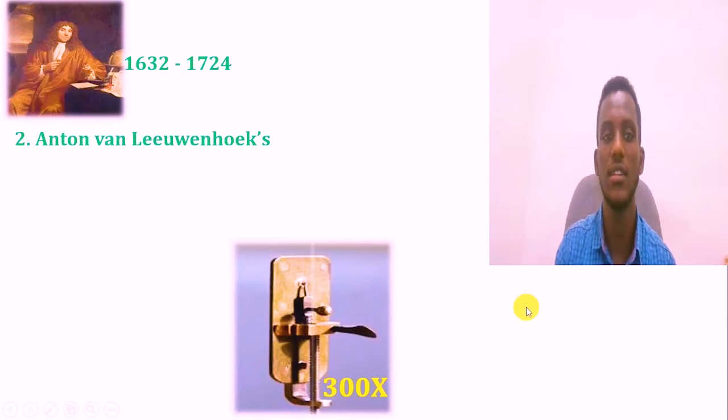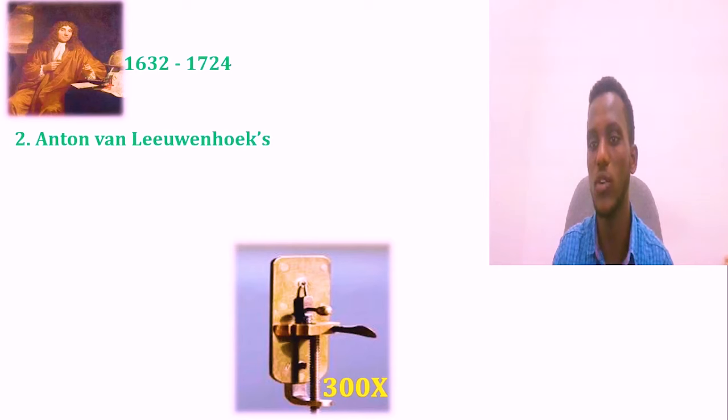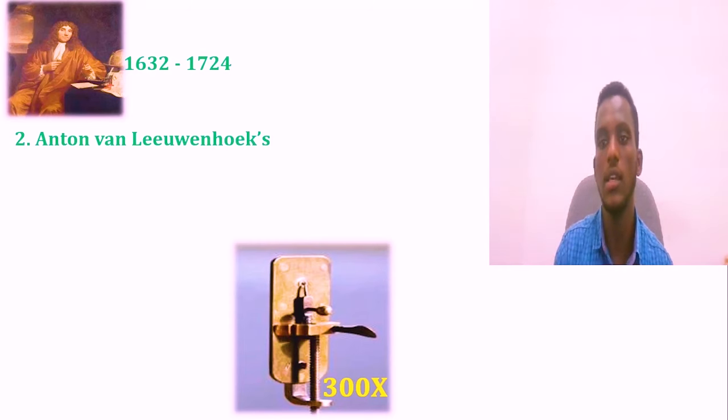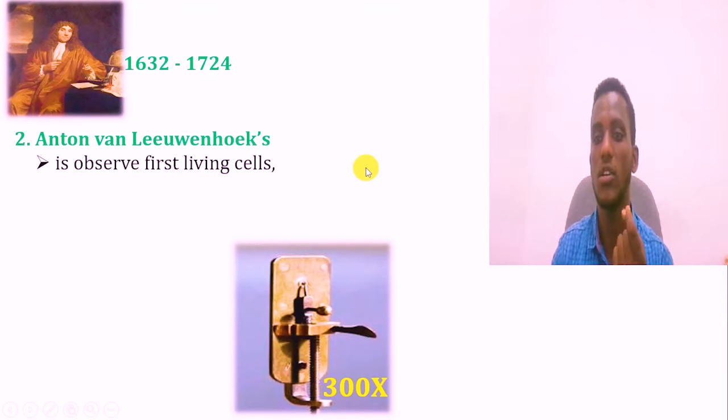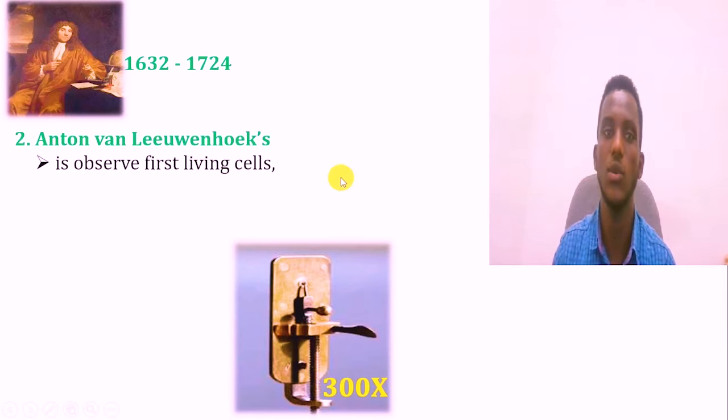This is the scientist who could construct a microscope with a better magnification power than that of Robert Hooke. Compared with Robert Hooke, the microscope made by Antonie van Leeuwenhoek had a high magnification. It can magnify an object 300 times. What types of organisms were observed or discovered by Antonie van Leeuwenhoek? He discovered the first living cells. The first scientist to discover living organisms is Antonie van Leeuwenhoek. What are these organisms?